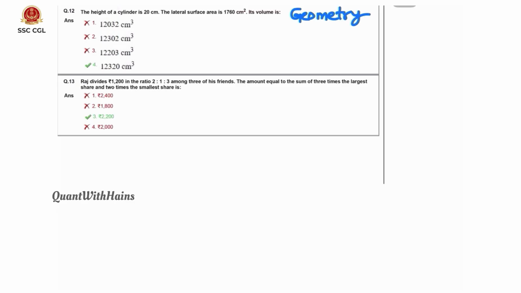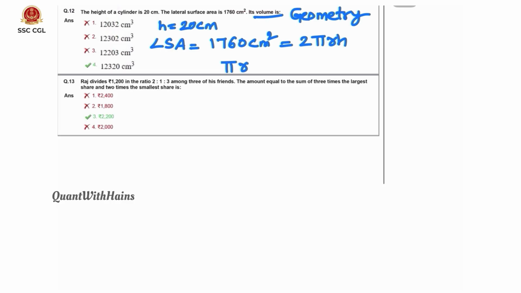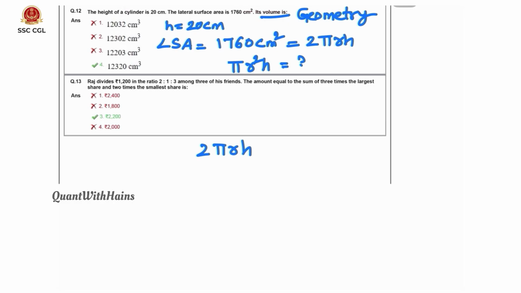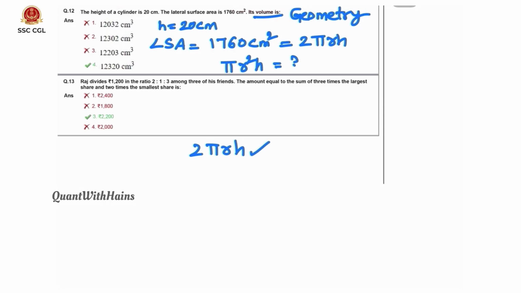Here coming to geometry question, 12th question. Here the height of a cylinder is given as 20 centimeters. Other information, lateral surface area, LSA is given as 1760 centimeter square. As we know, LSA of a cylinder is 2 pi r h. Now the question is volume, that is pi r square h value we need to find. Here we know 2 pi r h value, but they are asking pi r square h. We'll write it as pi r h into r.